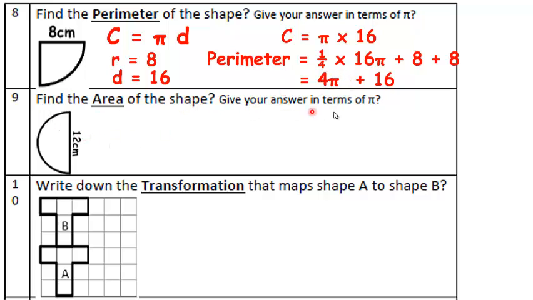Find the area of the shape, give your answer in terms of pi. So I need to work out the area of that shape. Area, apple pies are 2. You need to make sure you remember that. What I've been given here is the diameter. The diameter is 12, so that means the radius is 6.